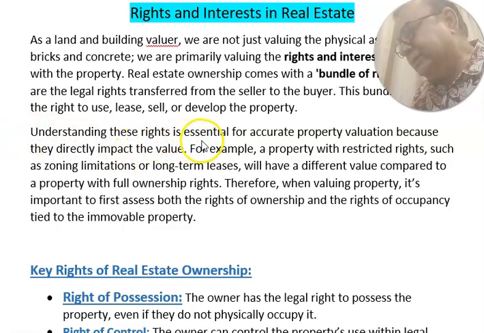Understanding these rights is essential for accurate property valuation because they directly impact the value. For example, a property with restricted rights, such as a zoning limitation or a long-term lease, will have a different value compared to a property with full ownership rights. Therefore, when valuing a property, it is important to first assess both the rights of ownership and the rights of occupancy tied to the immovable property. So, the valuer has to assess the rights of ownership or rights of occupancy tied to the immovable property.